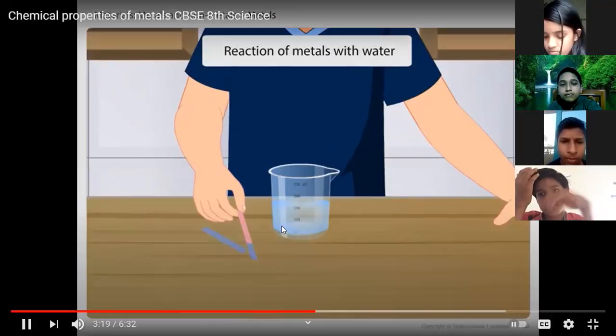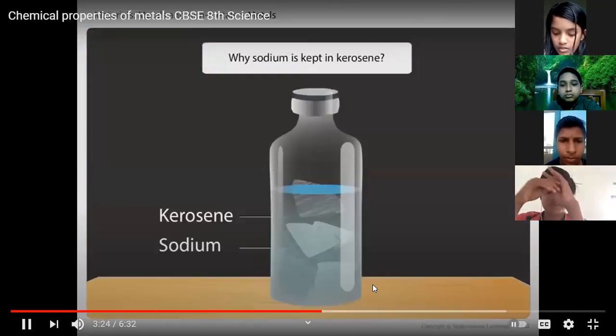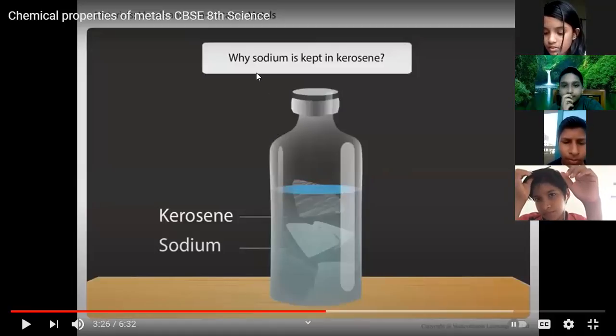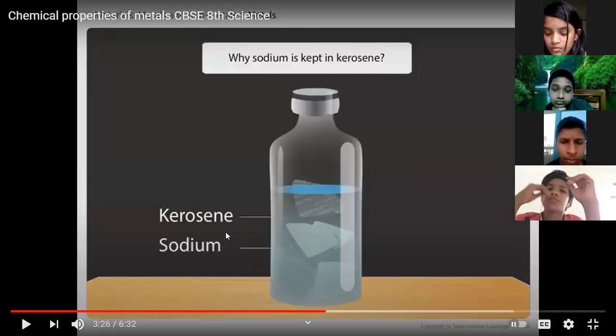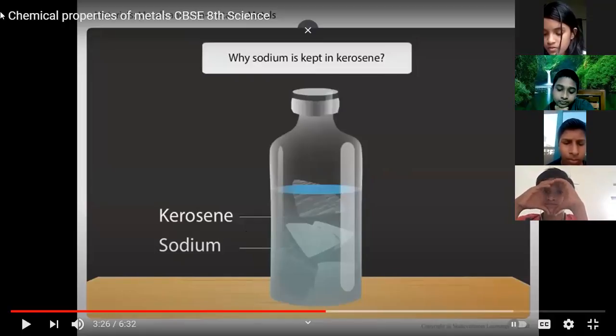Metal oxides with evolution of heat. Now you will be able to answer this question: why is sodium kept in kerosene? Why? I already said the reason. The reason is given in your textbook. Why is sodium kept in kerosene?